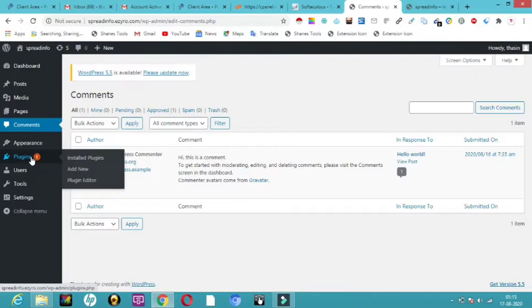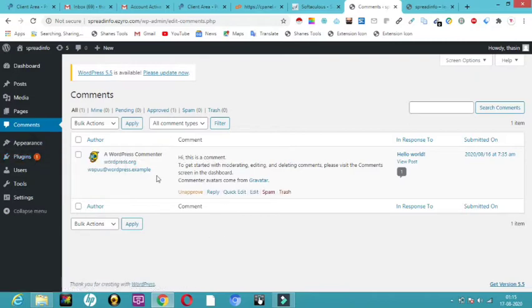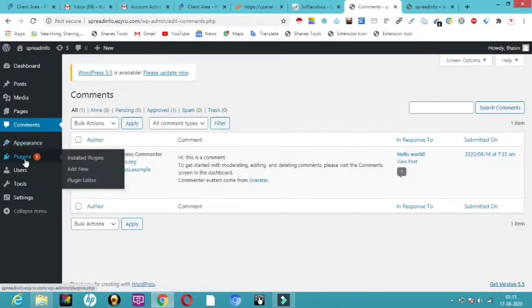And what about these plugins? See, plugins are nothing but, for example, if you want to add a form over here, with name, address, email, all that, just by using the plugin, with one click that contact form will appear. Like that, we have n number of plugins which are going to make our process very simple. So don't worry about plugins. I'll tell you how to use them, all that. So these are all the things which we need to know.